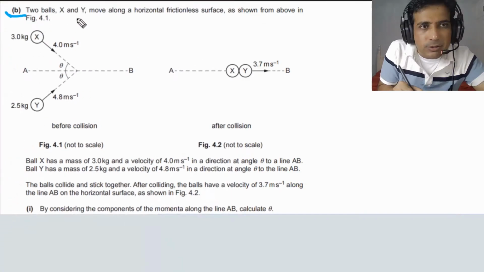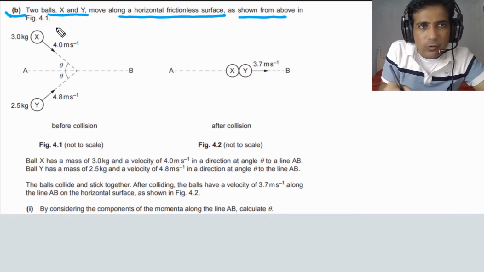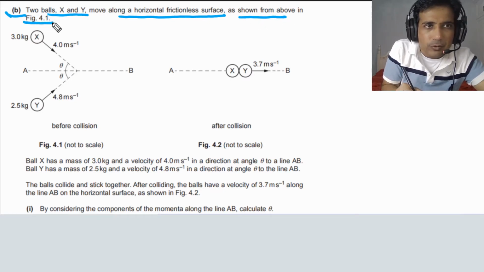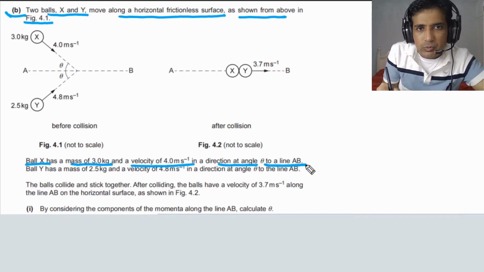For part B, we are given two balls X and Y moving along a horizontal frictionless surface as shown from above in figure 4.1. As you can see in this figure, ball X has a mass of 3 kg and a velocity of 4 meters per second at an angle theta to the line AB.